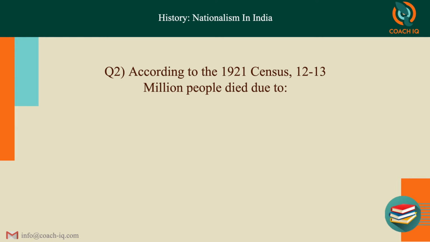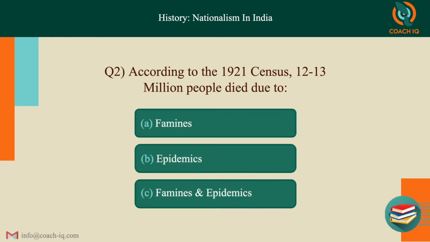Next, according to the 1921 census, 12 to 13 million people died. Why? Three options: famines, epidemics, or both. Your answer is C. It was both these reasons.